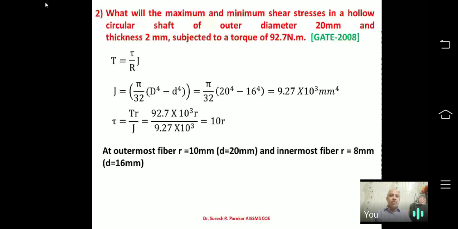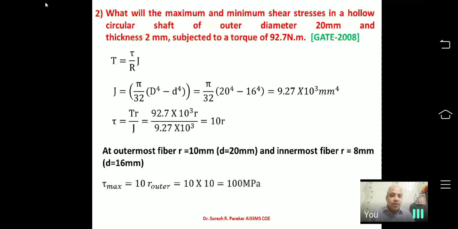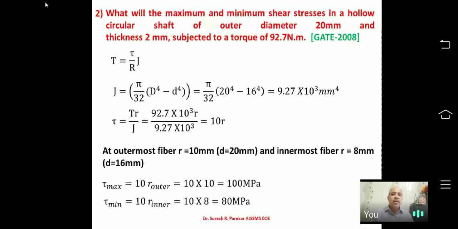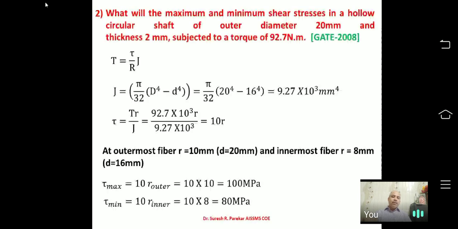And then you substitute these values in the equations, and by substituting these values you will get the value of tau, that is inside and outside. So first I have calculated tau max, which will be 10 into 10, and second we have calculated tau inner, and that inner is the minimum value. So 10 into 8 equal to 80.